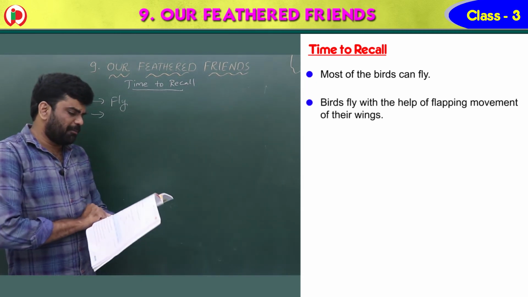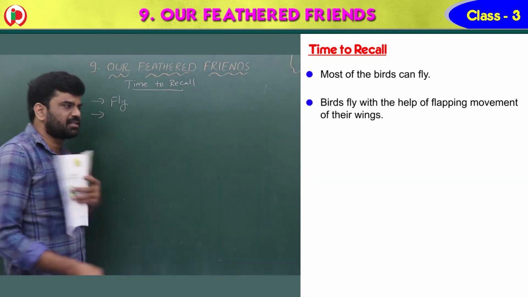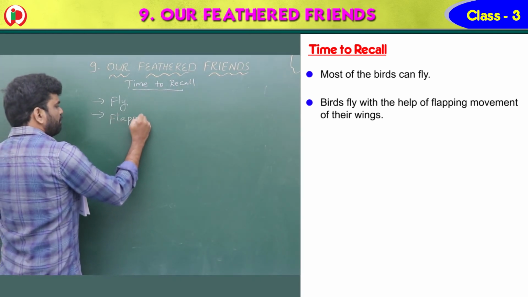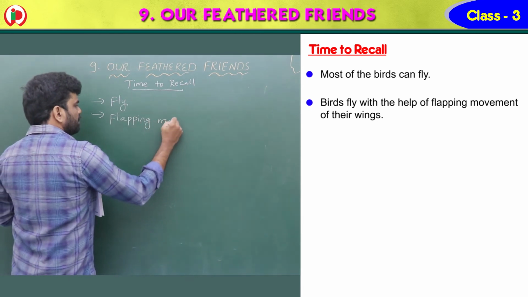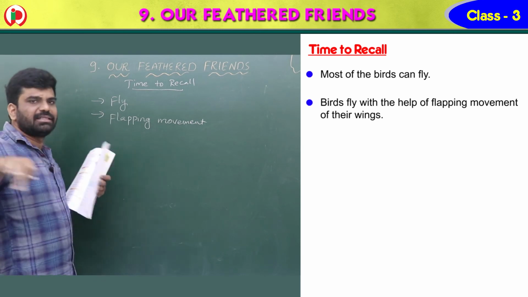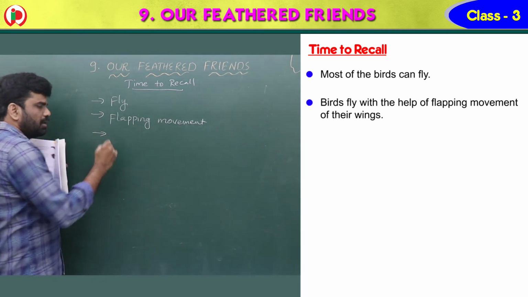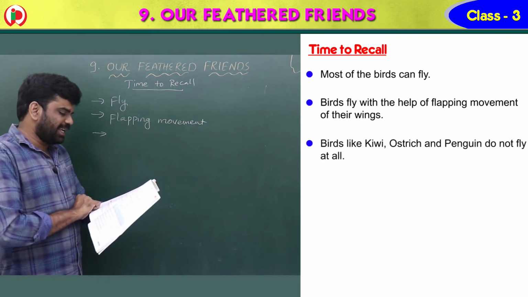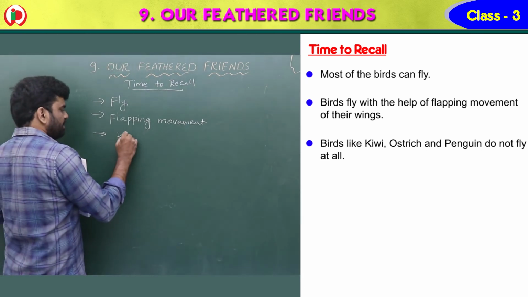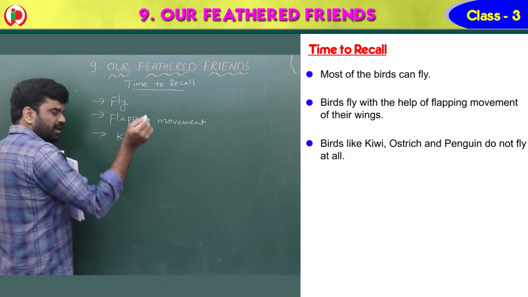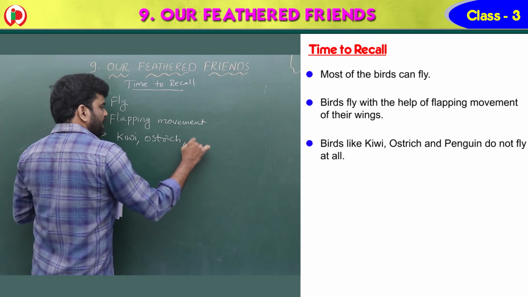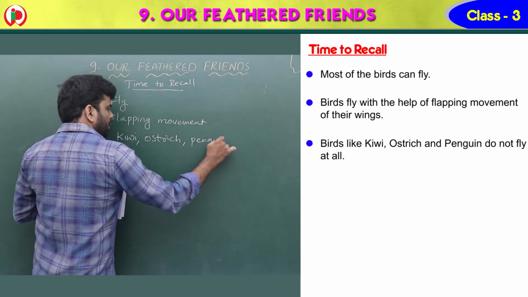Birds fly with the help of the flapping movement of their wings. So how do they fly? With the help of flapping, like this they will flap. Third one, birds like kiwi, ostrich and penguin do not fly at all. I told you just now, kiwi is available in New Zealand, and ostrich and penguin in the Antarctica region.